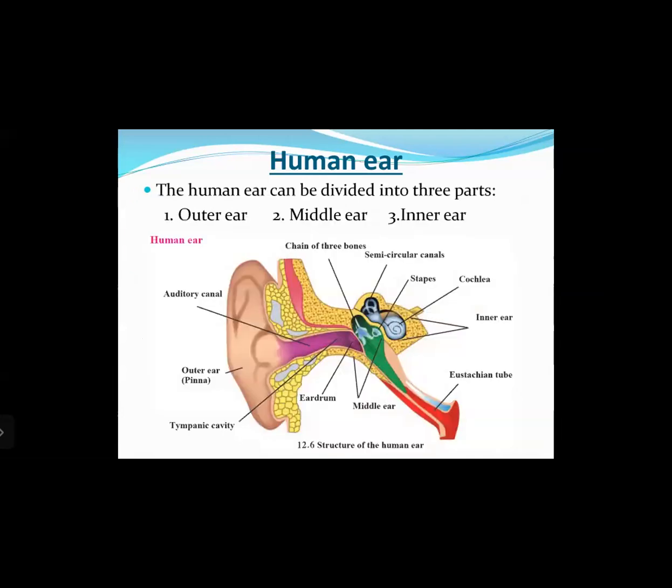Let us see. The human ear can be divided into three parts, that is the outer ear, the middle ear, and the inner ear. Please note this diagram number 12.6 from the textbook. It is an important diagram. It may be asked in the examination for you to draw a neat labelled diagram with a pencil. Okay, then you can see the three different parts of the human ear. The outer ear, which has the auditory canal, the pinna, the tympanic cavity. The middle ear comprises the chain of the three bones. Then you have the eardrum in the middle ear, and the inner ear contains the set of three bones. Then the cochlea, right, and the eustachian tube, which connects the nose and the ear together.